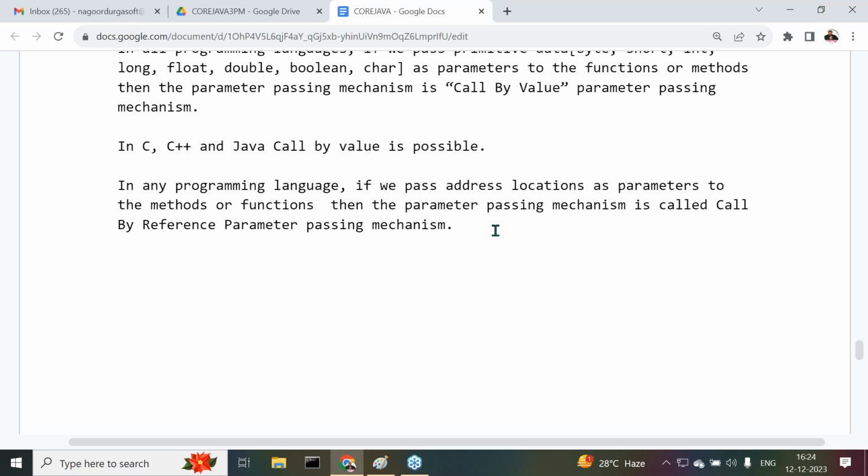So, got my point or not? A pointer variable is nothing but what? An address location. If you pass a pointer variable as a parameter to the method, automatically we are passing what? An address location as a parameter to the method only. Right, sir. Understand my point here?